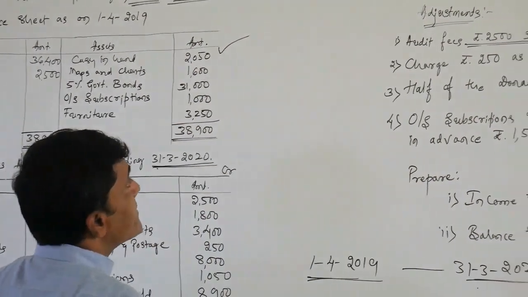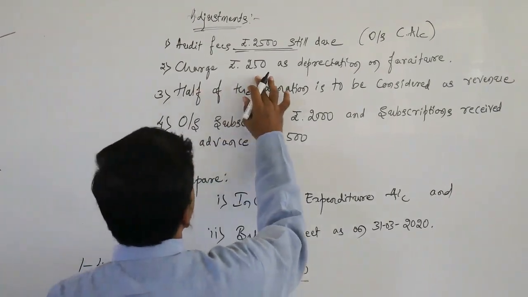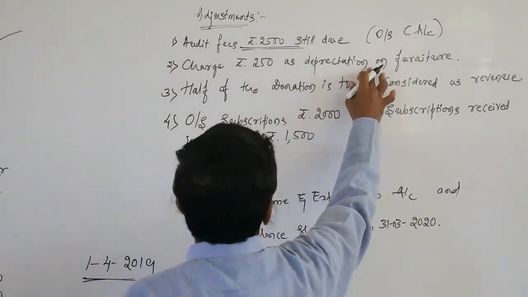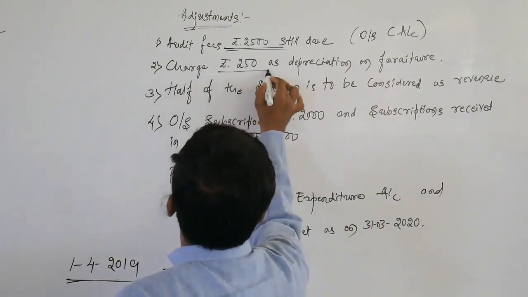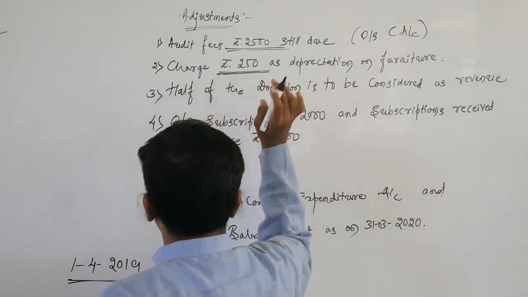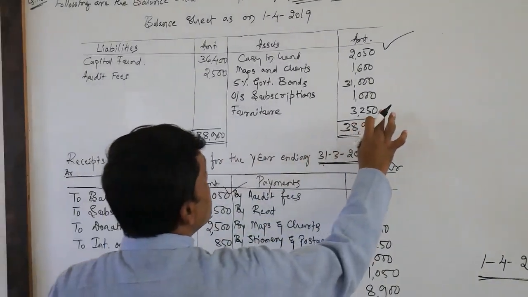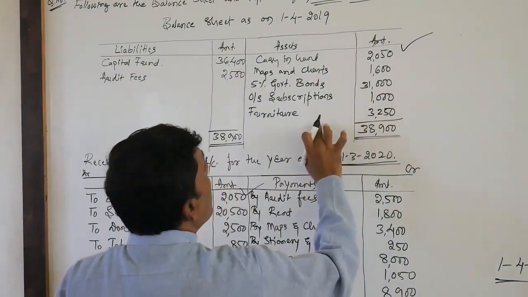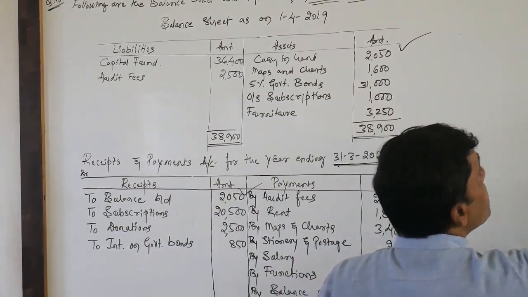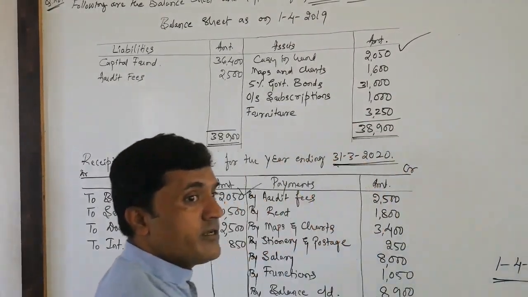Next, adjustment number 2, charge rupees 250 as depreciation on furniture. The direct amount they have mentioned here. Furniture worth rupees 3250, out of which we have to deduct rupees 250 as depreciation.